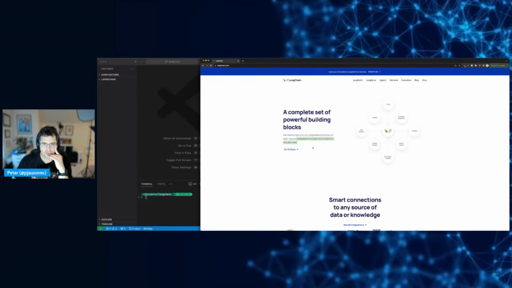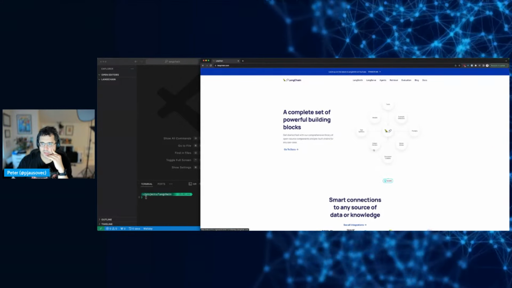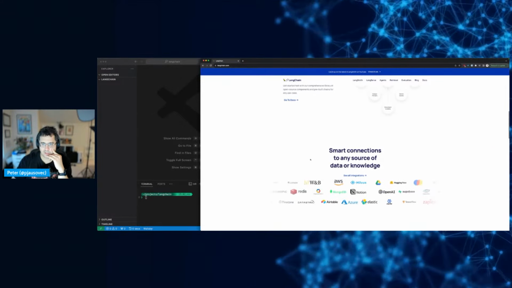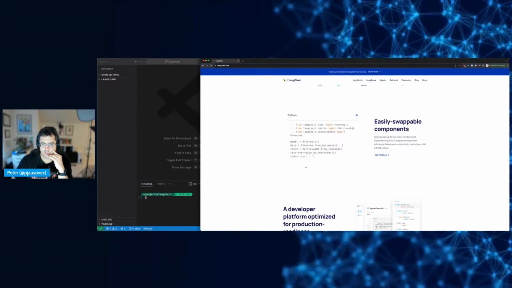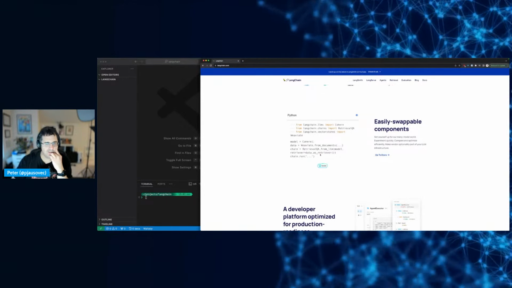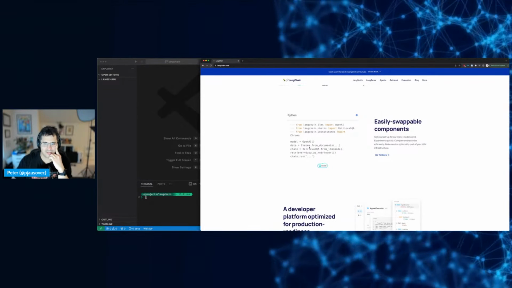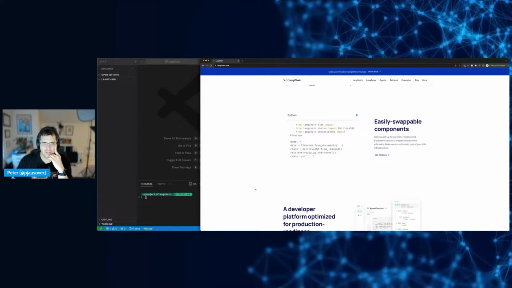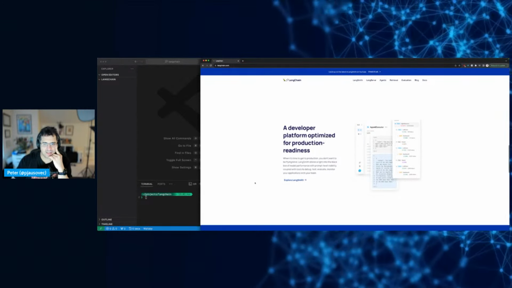So there are components: text splitters, models, tools, selectors, prompts, vector stores. Swappable components. So it's like a generic interface, I guess. And you just swap Pinecone, OpenAI, Anthropic, whatever you want to use as a backend.